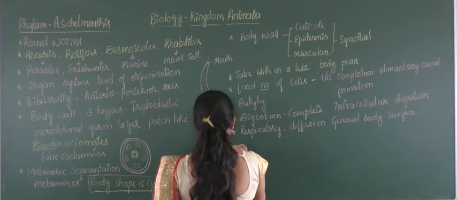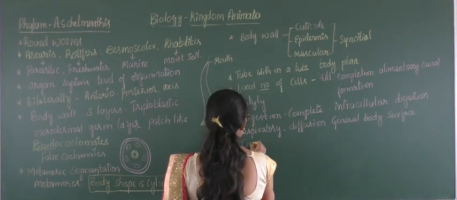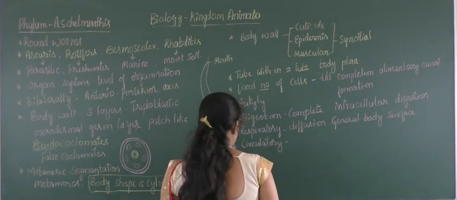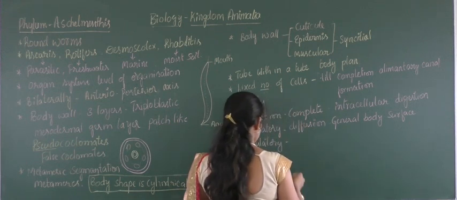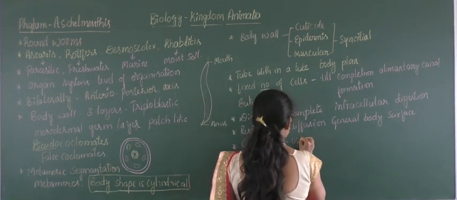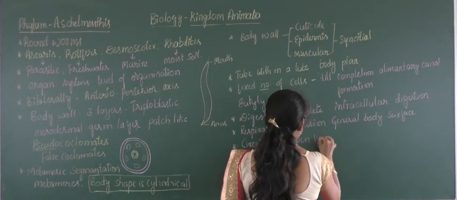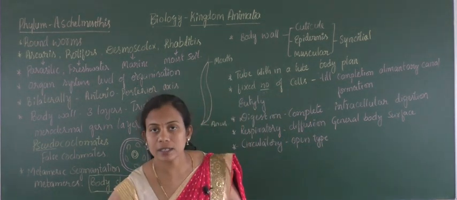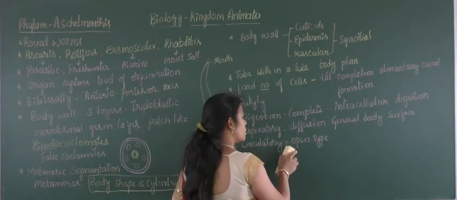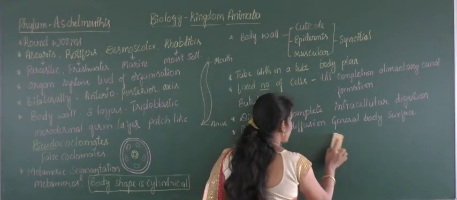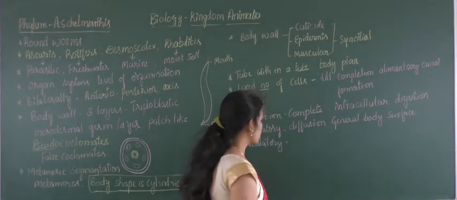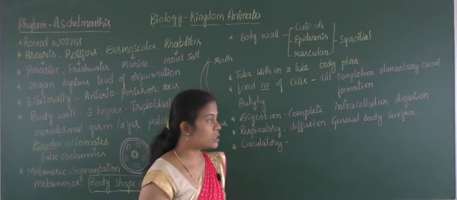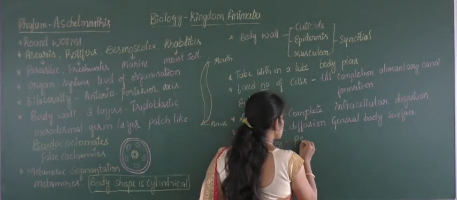Next comes the circulatory system. Here the circulation is of open type. This is not directly considered as the supply of blood into sinuses, where the nutrients are transferred to other organs with the help of pseudocoelomic fluid.